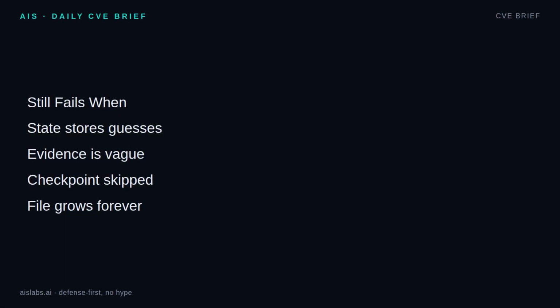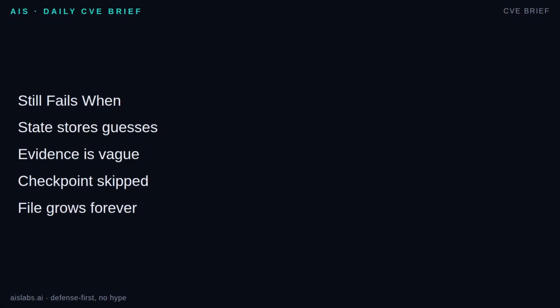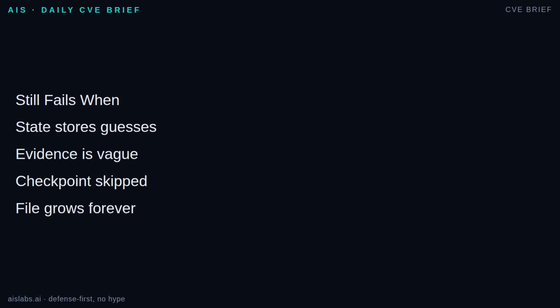This pattern is not magic. If you write guesses into state as facts, you have created a smaller, more confident failure. Separate confirmed evidence from hypotheses. If evidence is vague, like "it failed again," the next run cannot verify anything. If checkpointing is optional, it will be skipped exactly when the loop is tired, expensive, or near a timeout.